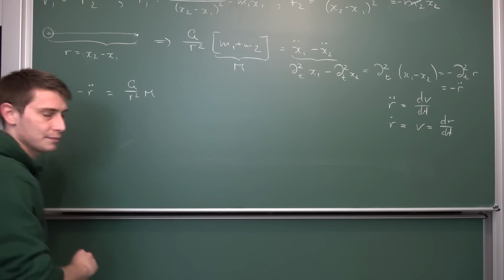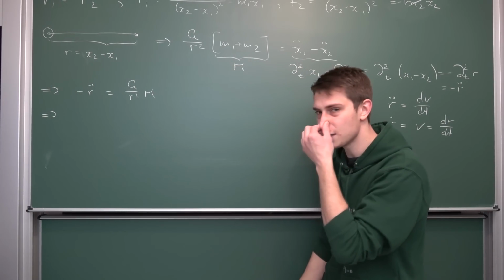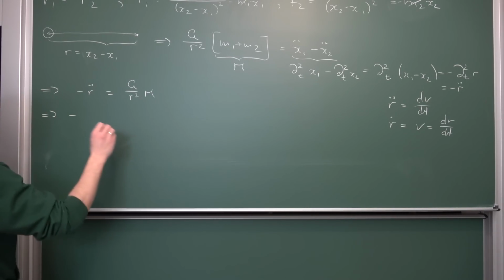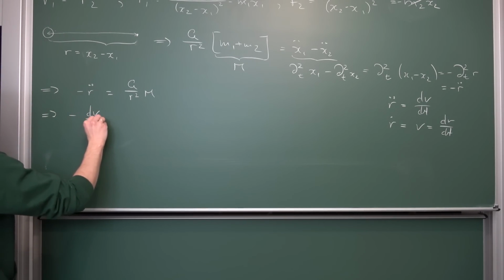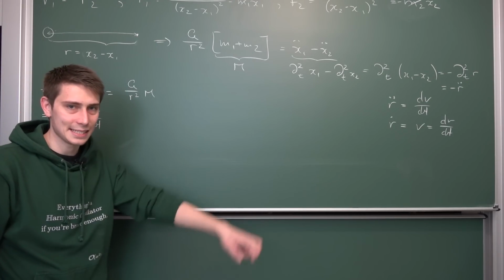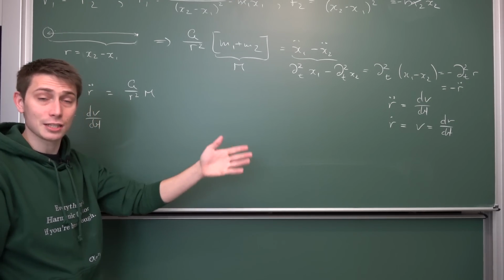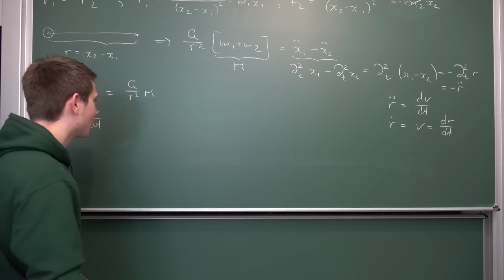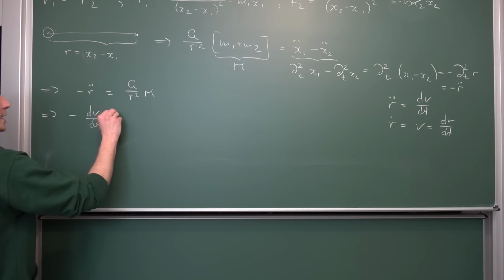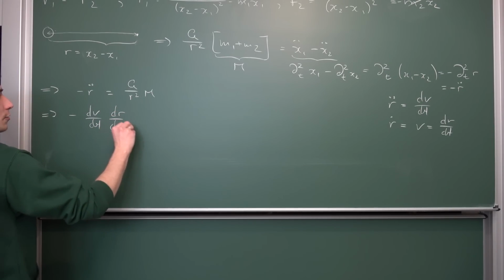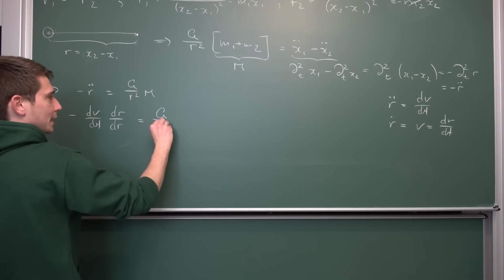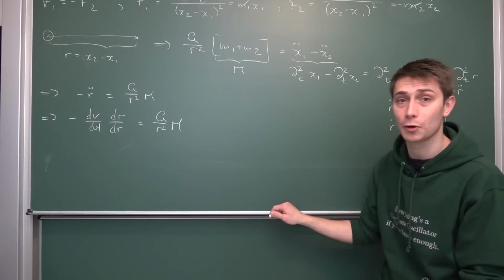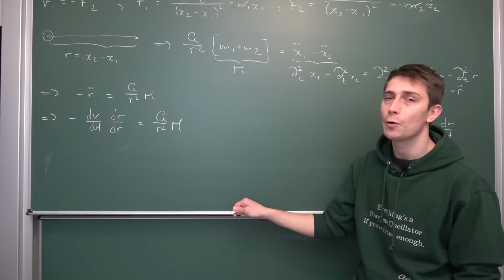We are going to play, and to say it in the words of Euler, physicist. Once again, I haven't done this in a while. I'm going to write everything out. So negative r double dot is going to be dv/dt. And what we're going to do is expand this fraction. In one dimension, differentials can be treated as fractions, just as a little thing here, okay, that does hold with differential forms. We're going to expand this by dr over dr, and this is equal to G divided by r squared times m. And this right here is an absolutely badass trick, which works for a lot of non-linear differential equations, which is really cool.